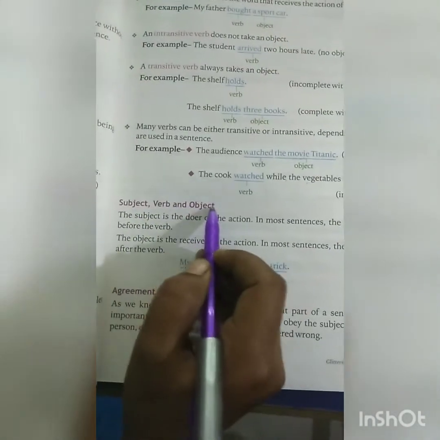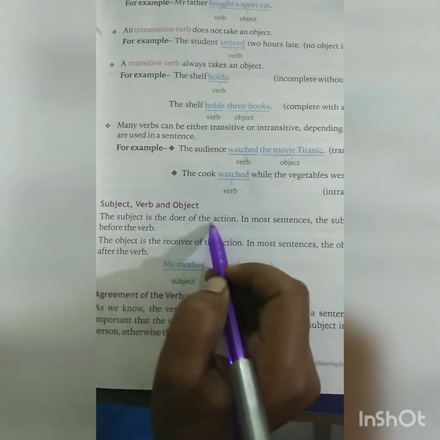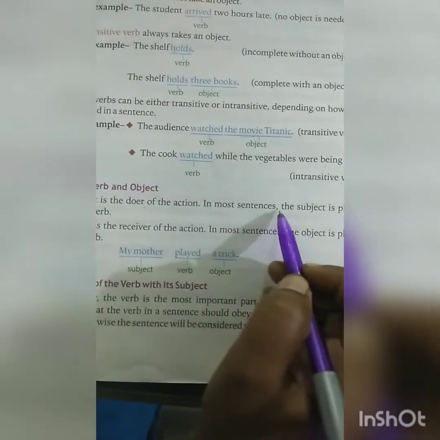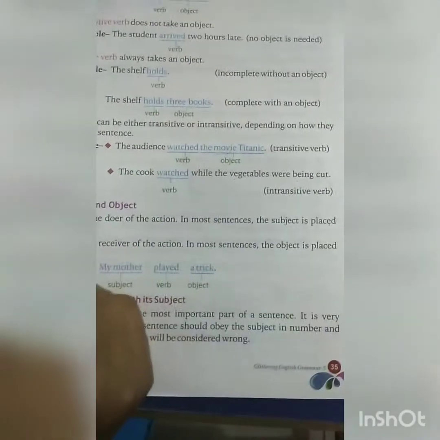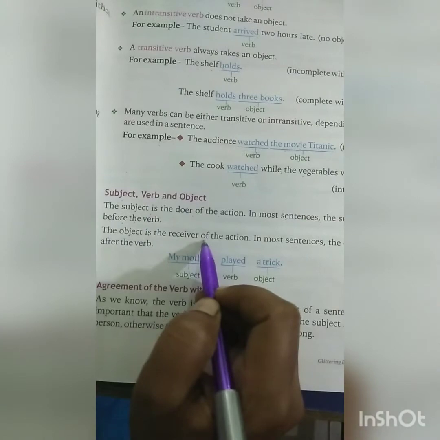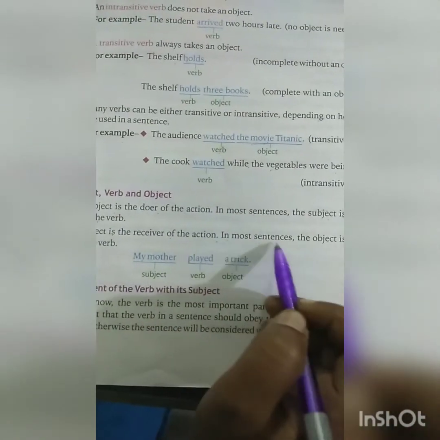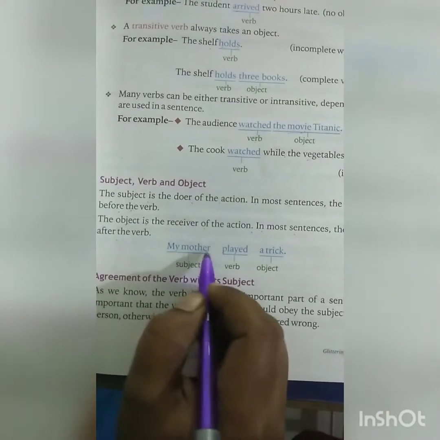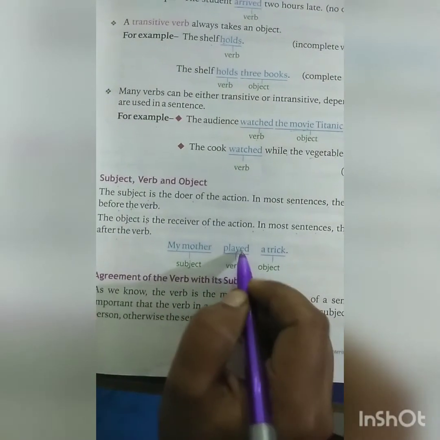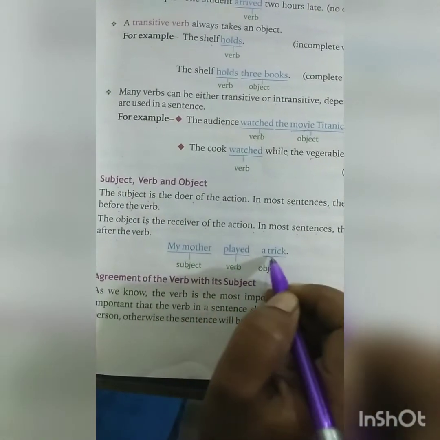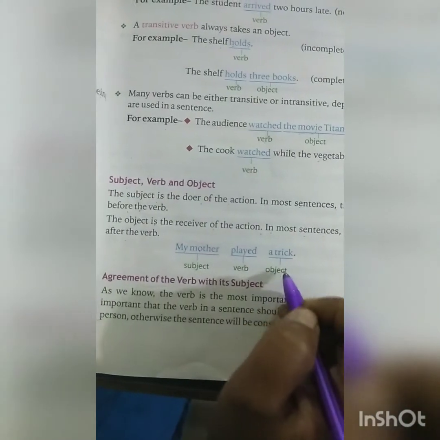Subject, verb and object. The subject is the doer of the action in most sentences. The subject is placed before the verb. The object is the receiver of the action. In most sentences, the object is placed after the verb. For example, my mother played a trick. My mother is the subject, played is the verb, and a trick is the object.